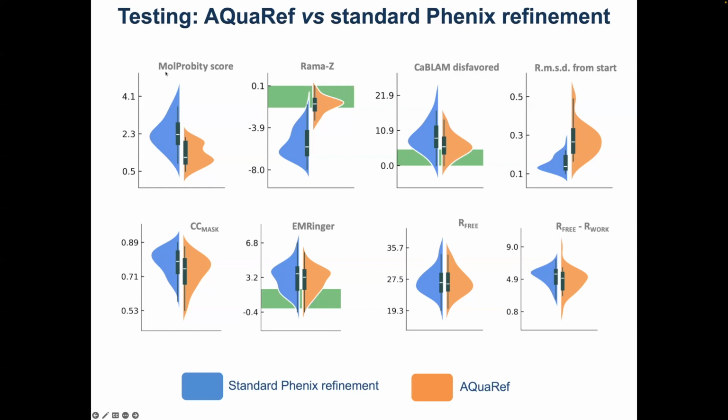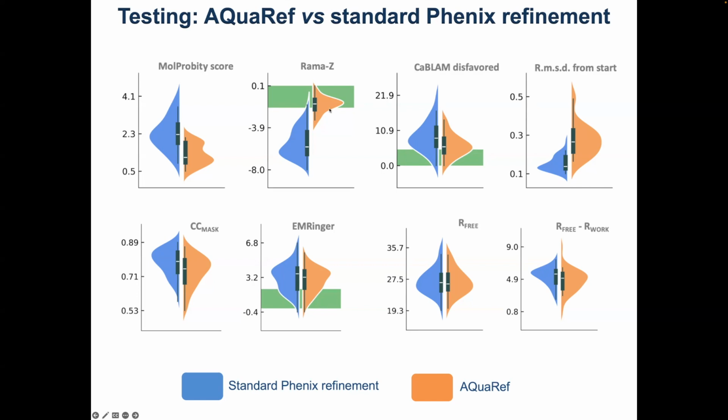And as you can see, AquaRef refinements are substantially, very obviously better in terms of MolProbity score. All the 60 refinements, 40 cryo-EM and 20 X-ray refinements, low resolution, 3 and lower, are substantially better. What that means is lower clash score, better fit Ramachandran plot, better rotamer distribution in the refined structure.